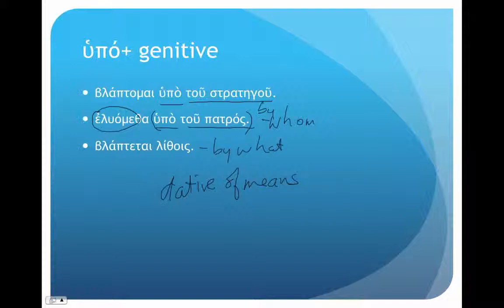So here, blaptatai luthos, he is being harmed by stones. So it's not by, we could say by the enemy, hupo ton polemion, by the enemy, by stones. But the stones here, the dative, that's showing us the tool, the dative of means or instrument. So keep both of these, the genitive of agent and the dative of means, in your arsenal of grammatical tools. And if you see a passive voice verb and a hupo, know that's probably going to be a genitive of agent.